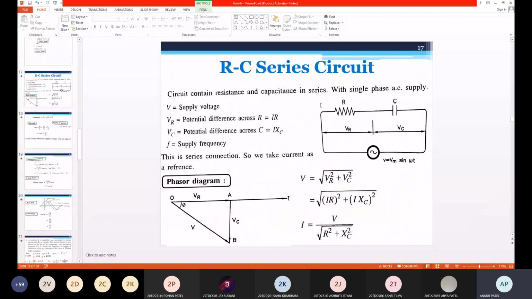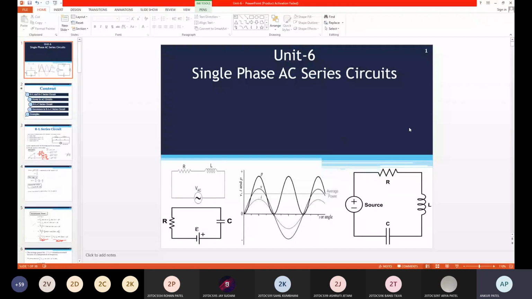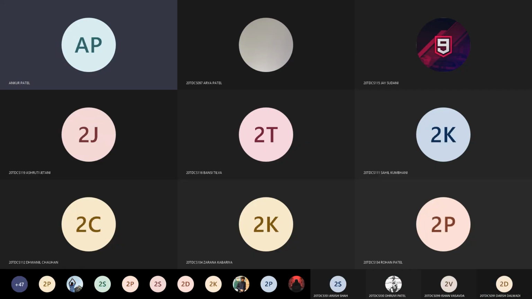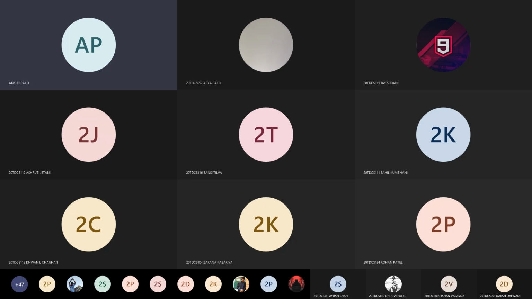Okay, so this is unit 6. This is the easiest unit if you understand these concepts. And you will get internal results within this week. I will share the marks at the end of the week, in the weekend, or before this Sunday. I will upload them in Microsoft Teams as well as mail you.